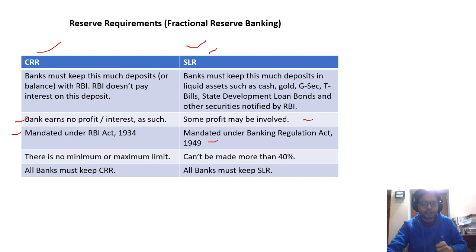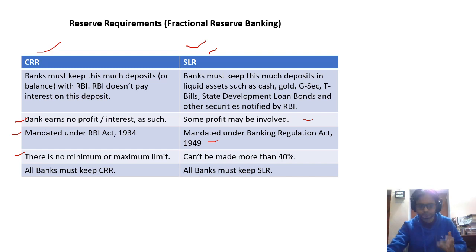This was after independence. There is no minimum or maximum limit on CRR. Generally it is 4%, and SLR can't be more than 40%. It's generally 18%, if I'm correct, while CRR is 4%. All banks must keep CRR, and all banks must keep SLR.